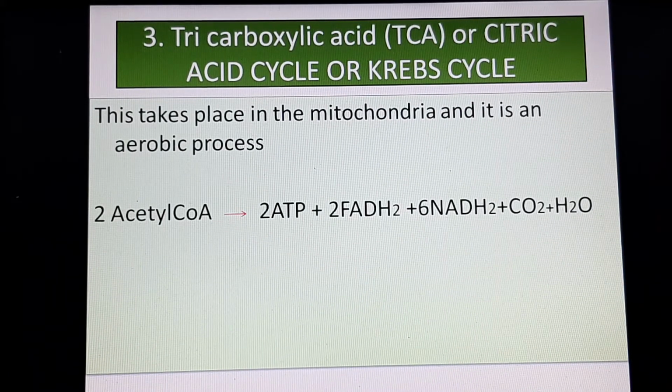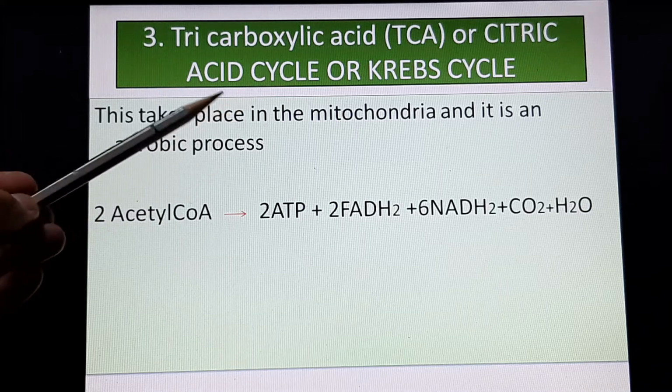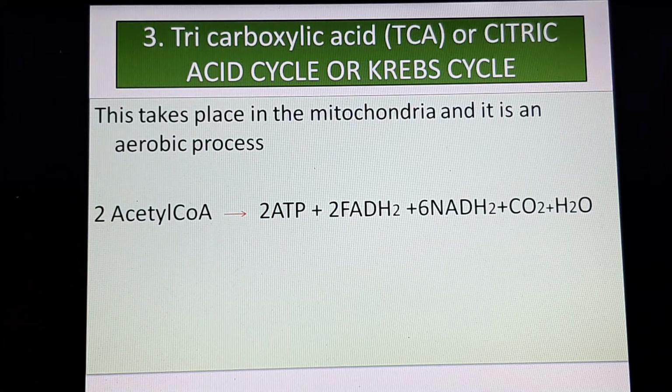We come to the third step, which is called the tricarboxylic acid TCA cycle, or it's sometimes also referred to as the citric acid cycle, or also called the Krebs cycle after the scientist whose surname was Krebs. This step also, as we had seen earlier, takes place in the mitochondria. Therefore, it's an aerobic respiration.